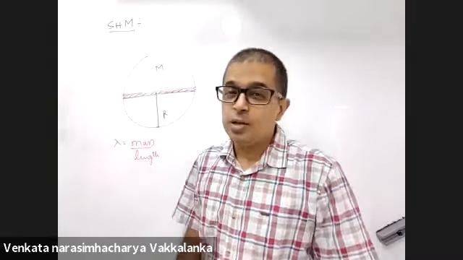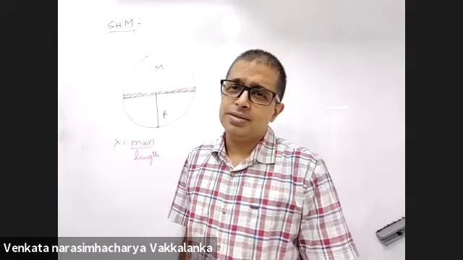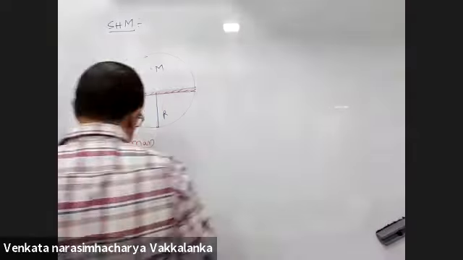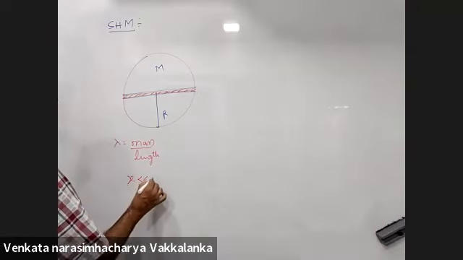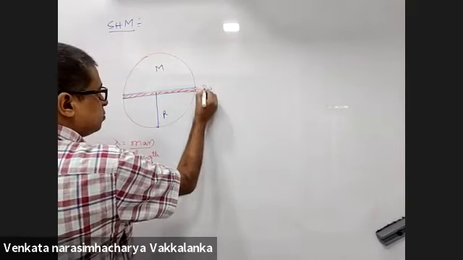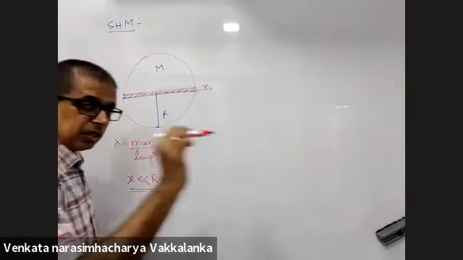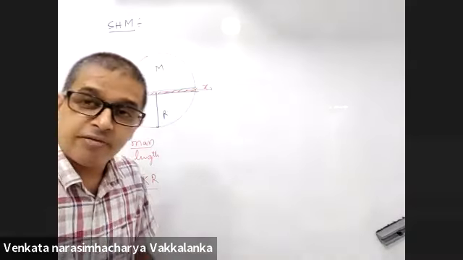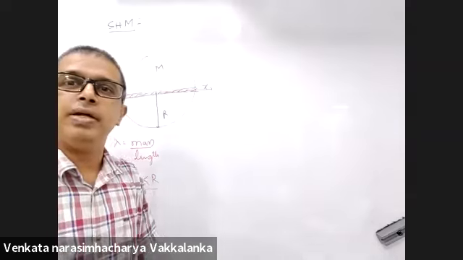You know what needs to be done next? If the rod is slightly displaced by a distance of x, find the time period of small oscillation. The only thing you'll have to add is that x is much lesser than R. When x is much lesser than R, the rod will perform simple harmonic motion.